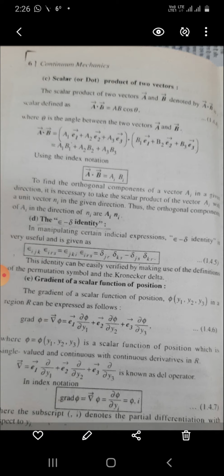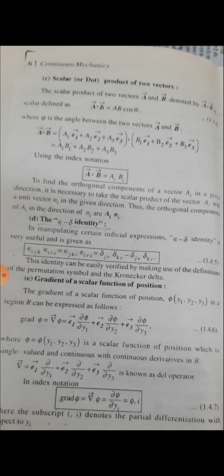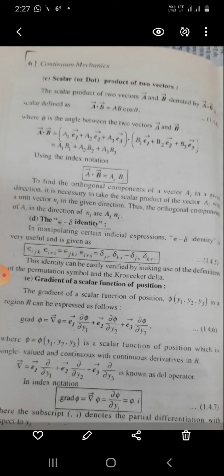In manipulating certain indicial expressions, the epsilon delta identity is very useful and is given as epsilon ijk epsilon irs is equal to epsilon jki epsilon irs is equal to delta jr delta ks minus delta js delta kr. This identity can be easily verified by making use of the definitions of the permutation symbol and Kronecker delta.